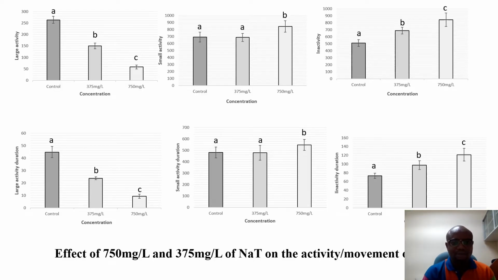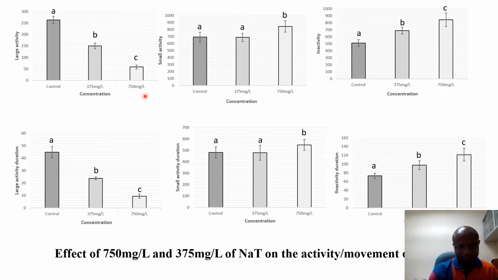The activities of the fish are categorized into three: large activities, small activities, and inactivities. For the large activities, which involve higher rapid motion, the rapidity of the fish is reduced by the salt, because at the highest concentration we can see that the rapidity is reduced.